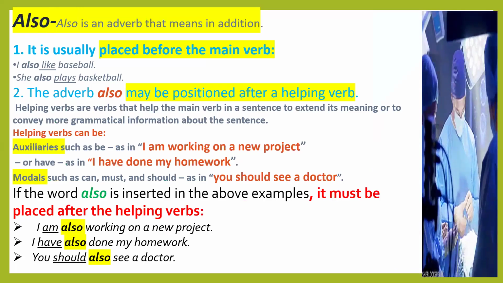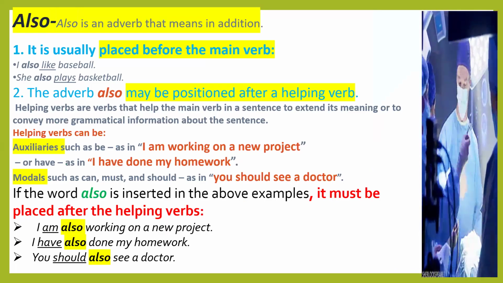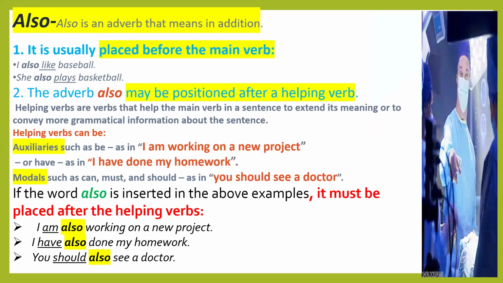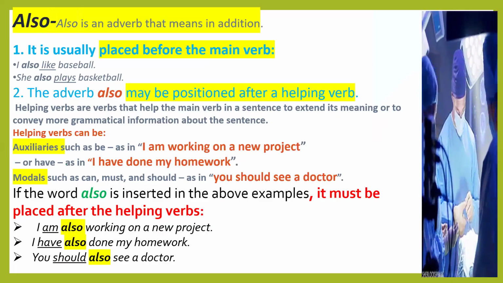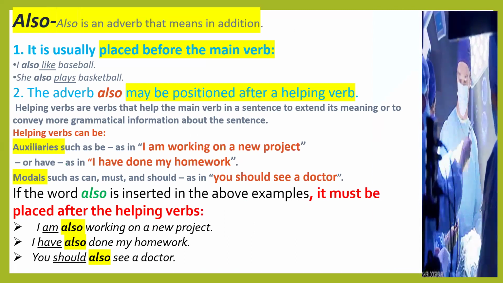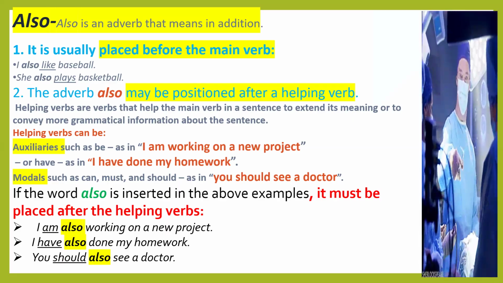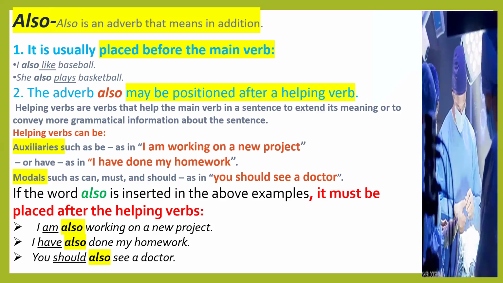Next, the uses of also. Also is an adverb that means in addition. What are the different uses of also? It is usually placed before the main verb. For example, I also like football.